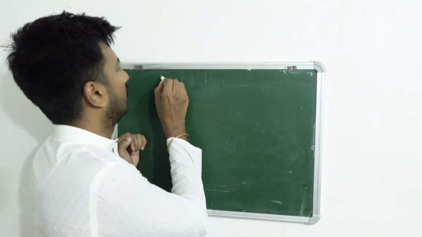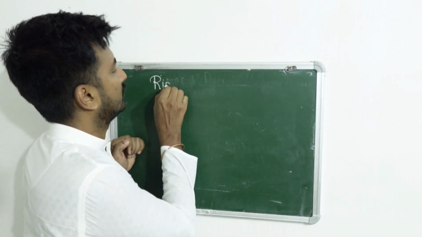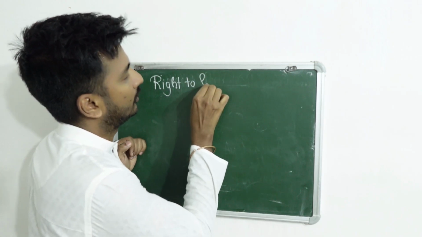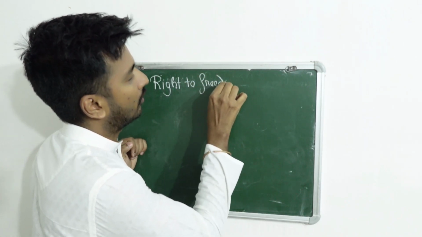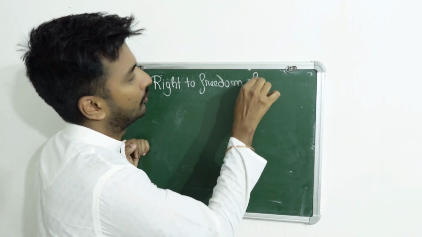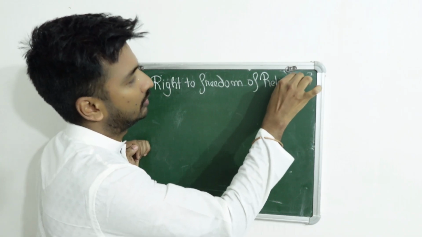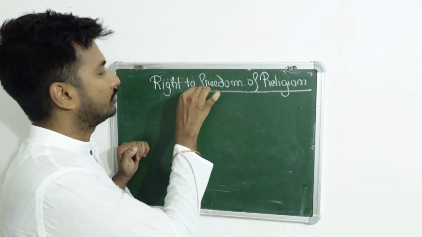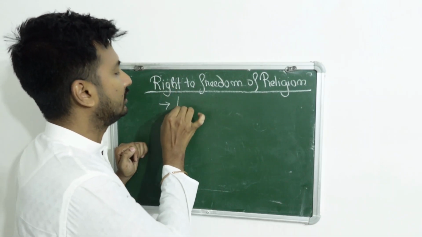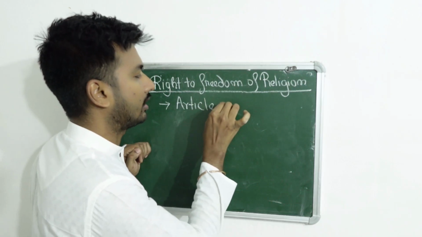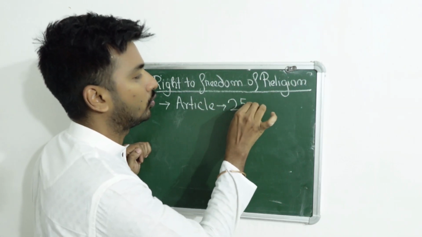So the next fundamental right is the right to freedom of religion. This is also a fundamental right. The articles which deal with this fundamental right are Articles 25 to 28.